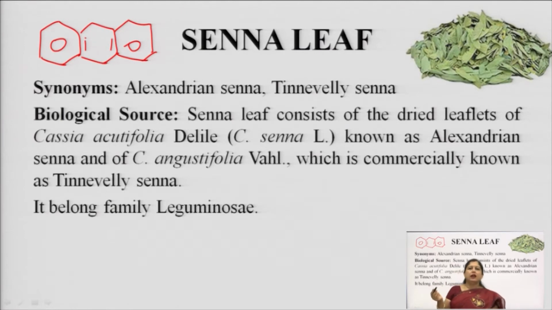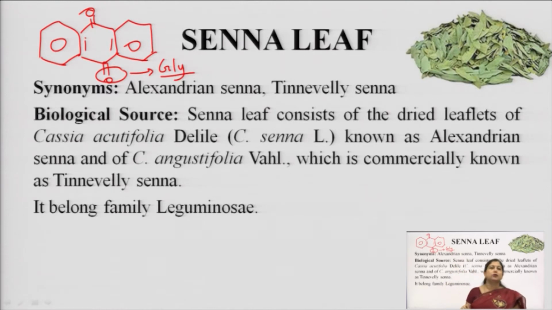Now, when there are two keto groups replacing the center bonds, and the two keto groups come together, then it becomes anthraquinone. It is an anthraquinone ring, and at the 10th position, when we have joining of any glycone moiety, then it becomes an anthraquinone glycoside. So we are going to study about this in this particular lecture.